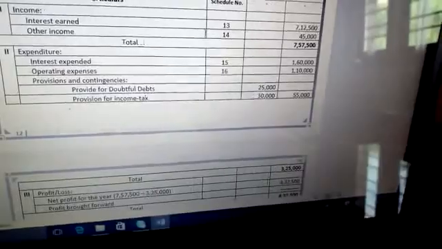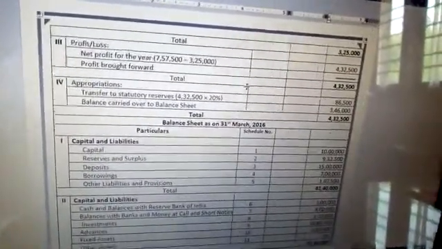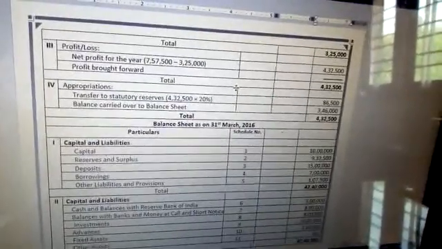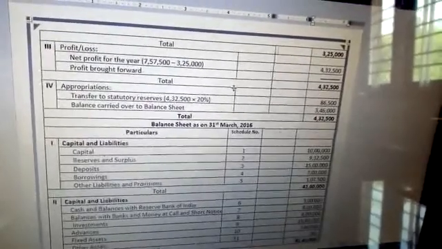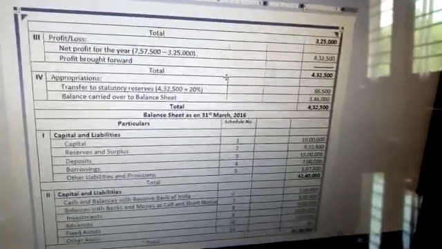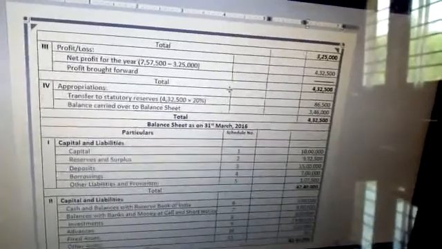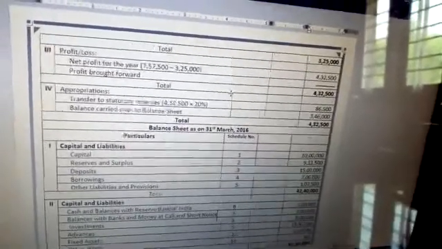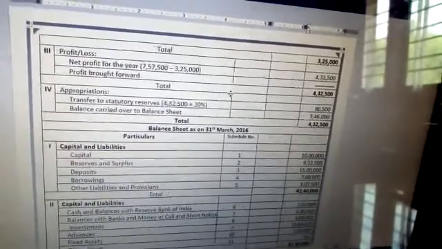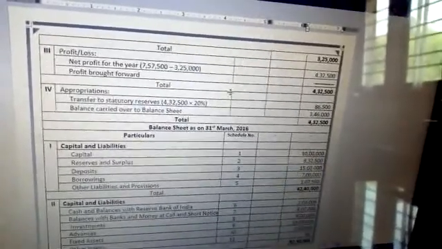Next, profit or loss in the third segment. Here, net profit for the year, that is total income minus total expenditure. Next, profit brought forward. There is no profit brought forward. Next, appropriation. Appropriation is made towards a statutory reserve. Here you should be very careful. While transferring to the statutory reserve, it is mandatory for every company to transfer 20% of current year profit. Next, the remaining balance should be carried forward to the balance sheet.